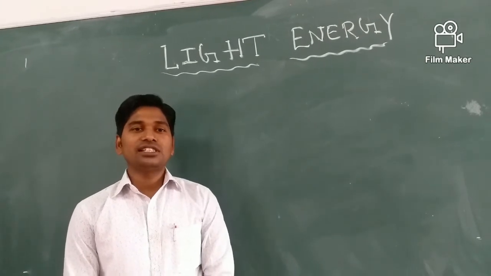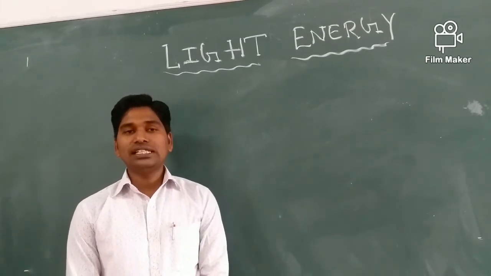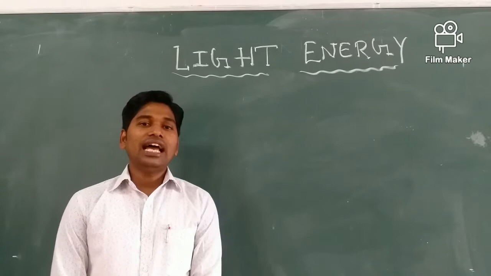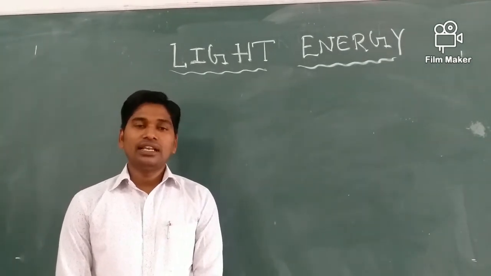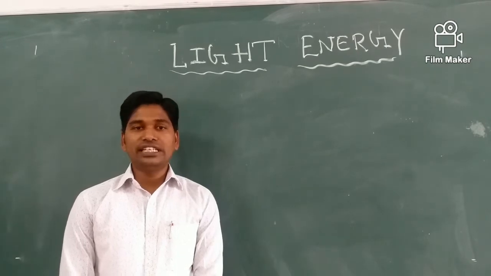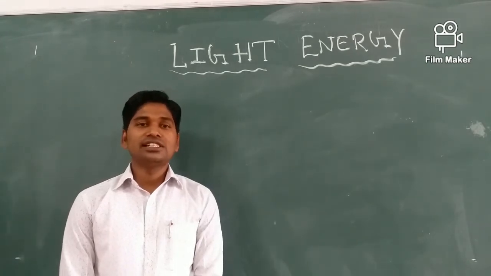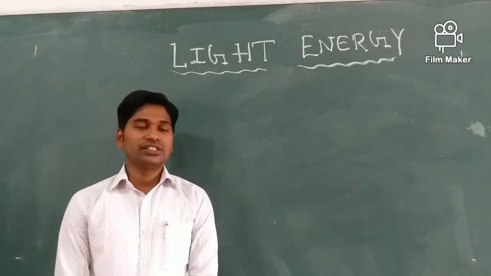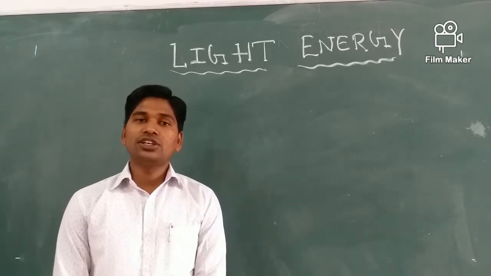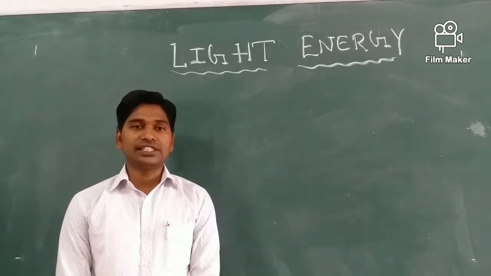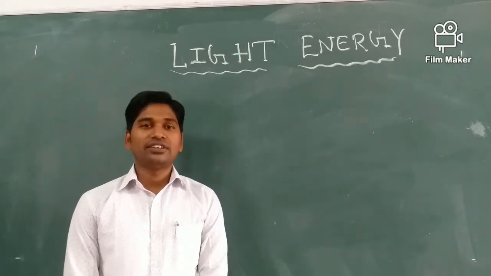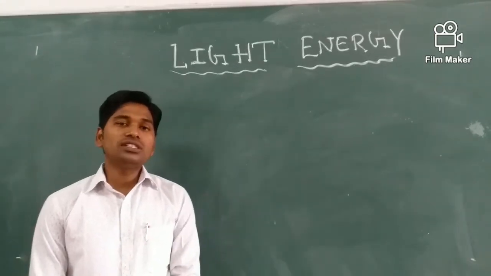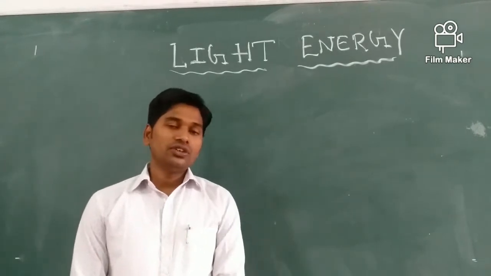So let us first understand what is light. Light is a form of energy. Light is a form of energy which gives us sensation of sight. We see the object only due to light. In dark, we are not able to see object. Why? Because there is no light.